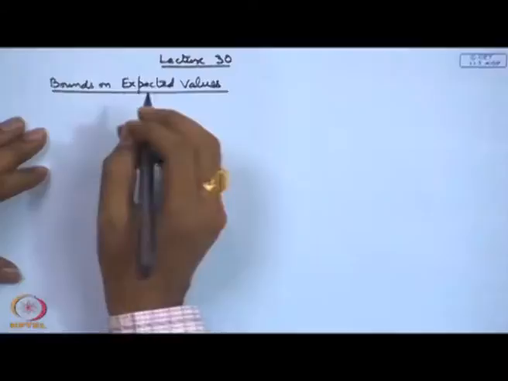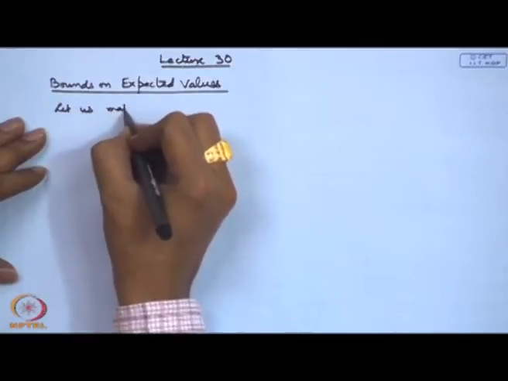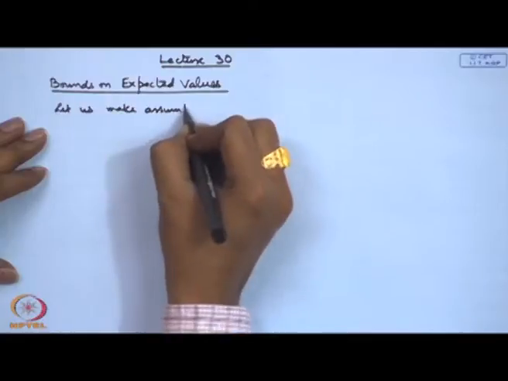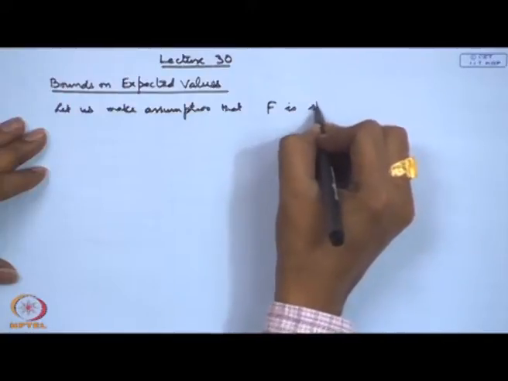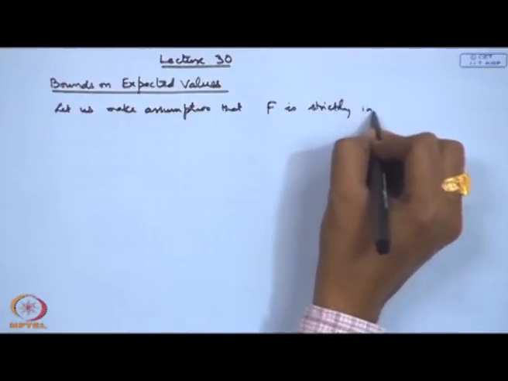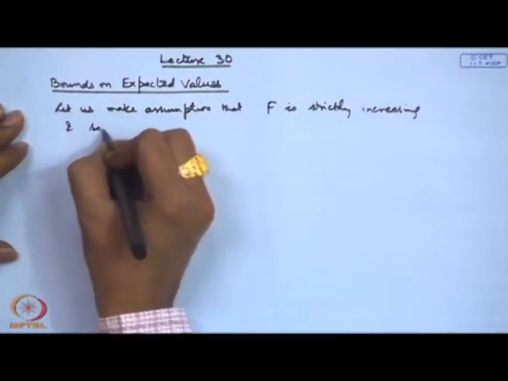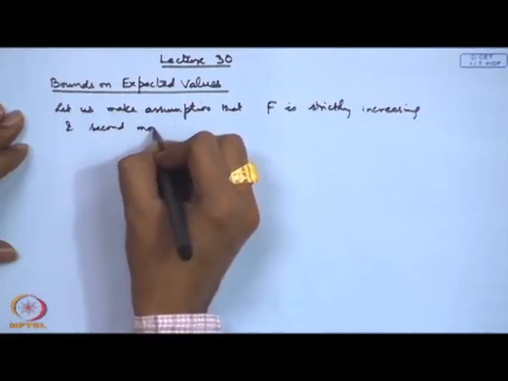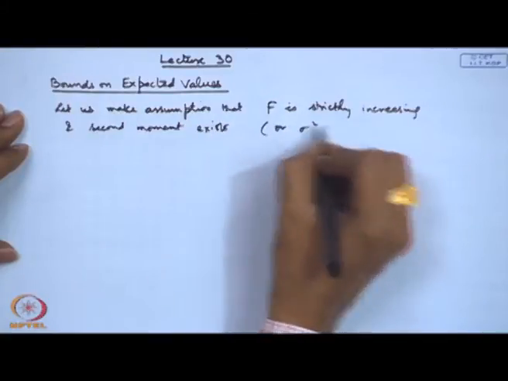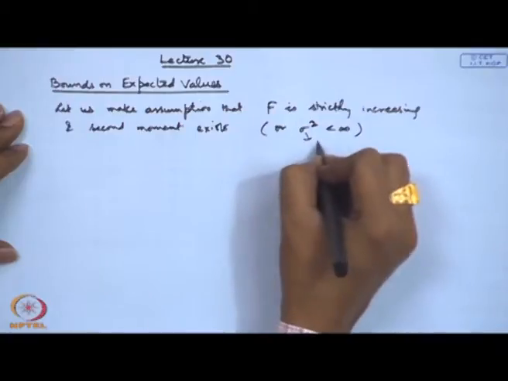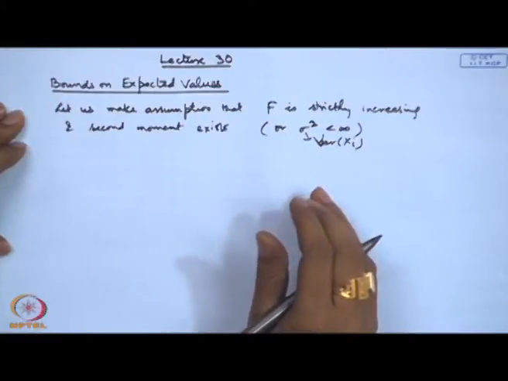So, first, let us make the assumption that F is strictly increasing, and second, that the second moment exists. So, in general, sigma square is finite, that means the variance of X_i exists. Under these assumptions these expressions will be obtained.